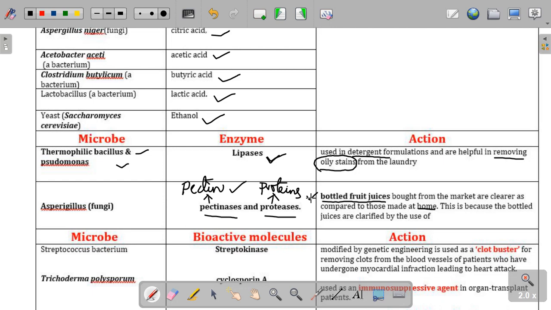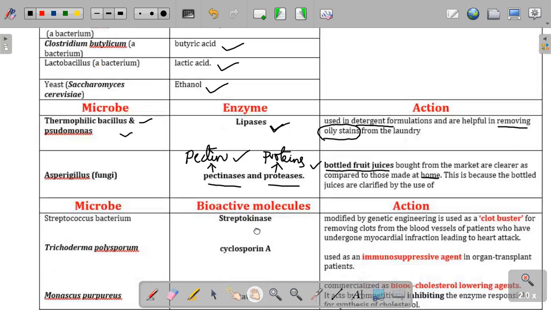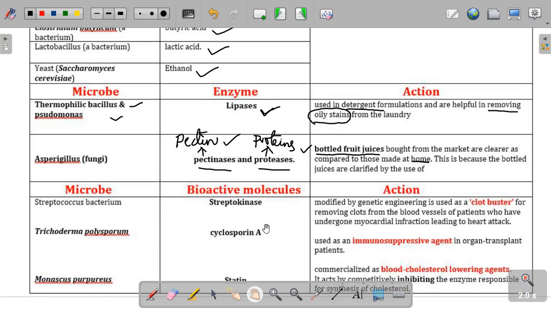So it doesn't. It means that they didn't use the pectin or pectinase and proteases to clear the fruit juice. Okay, so this is what about the enzymes. Let's revise. Lipases are commonly used in detergent soaps or powder to remove oil stains. Pectinases and proteases derived from Aspergillus help in the clearing of bottled fruit juice.